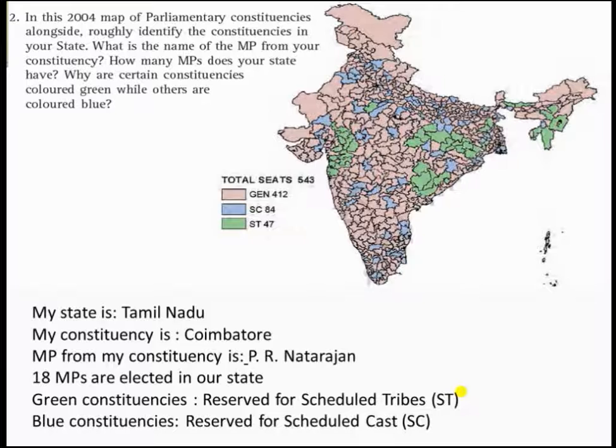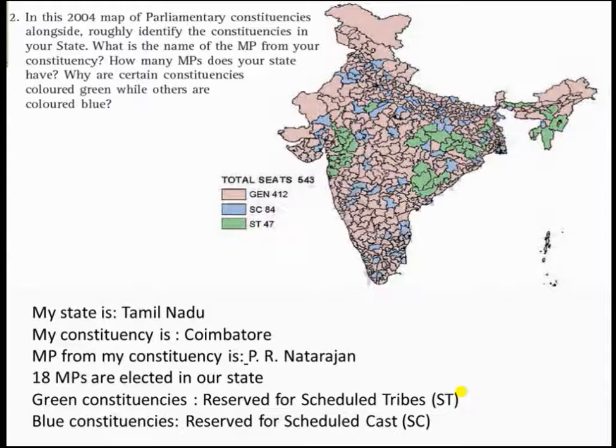You have to write your state name. My state is Tamil Nadu and my constituency is Coimbatore. The MP from my constituency is PR Nadarajan. 18 MPs are elected in our state.